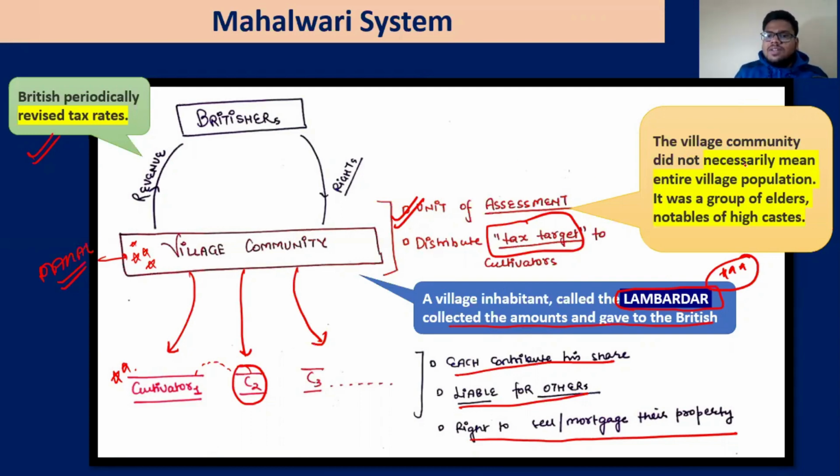Now village itself does not necessarily mean the entire village population, but a group of elders, notables, high caste people. Obviously those will control the whole thing, because Indian society was divided on the basis of caste. Remember that, right? In society, or in your ancient and medieval history, you must have read how divided Indian society was. So those people making this decision are obviously the high caste people, and the landless, those doing begari, all these are mostly the lower caste people.